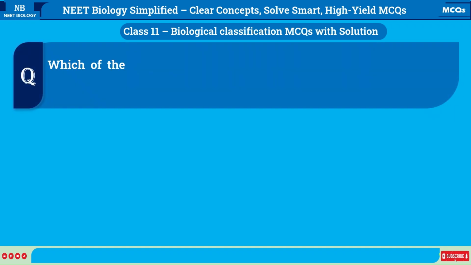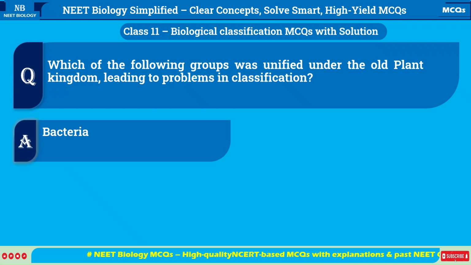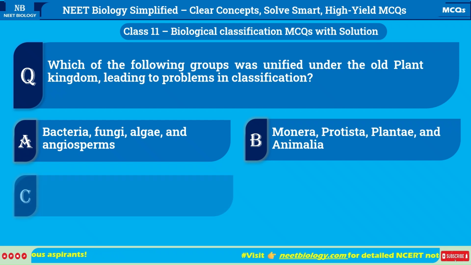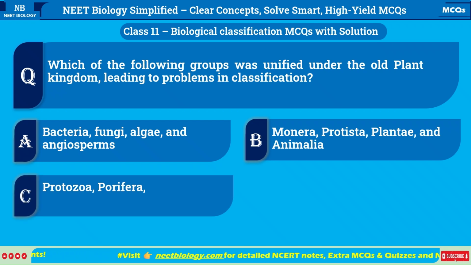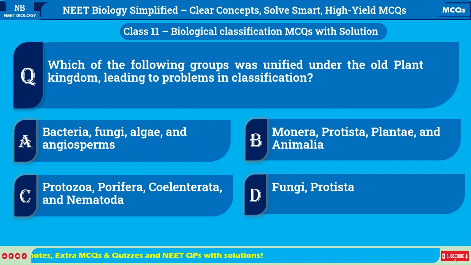Which of the following groups was unified under the old plant kingdom, leading to problems in classification? A. Bacteria, fungi, algae, and angiosperms. B. Monera, Protista, Plantae, and Animalia. C. Protozoa, Porifera, Coelenterate, and Nematoda. D. Fungi, Protista, Animalia, and Plantae.